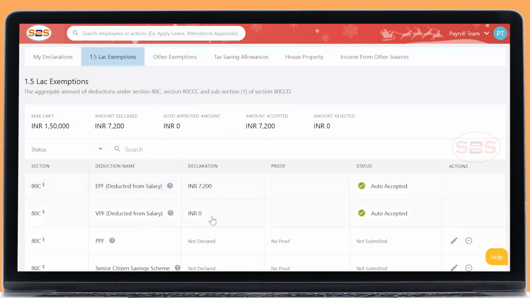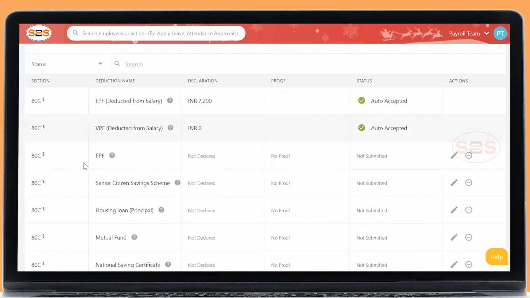So the EPF, VPF is auto accepted from the system, whatever we have detected from your salary. Okay. PPF is nothing but public provident fund. You can declare it. Let me show you. You need to click this edit option. You can declare